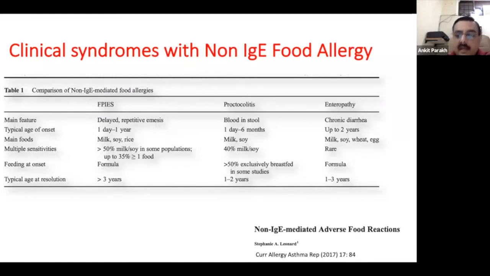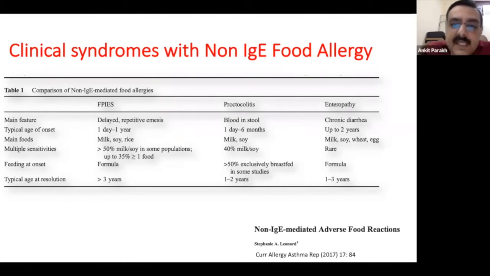Now, there are clinical syndromes with non IgE related food allergies. So the phenotypes which I had shown you were the IgE phenotypes which are known. Then there can be non IgE phenotypes, which include FPIES, which is food protein induced enterocolitis syndrome, or proctocolitis or enteropathy. And these are usually seen in the setting of milk, but they can also be seen with soy, rice, wheat, and egg. So all these things are known.